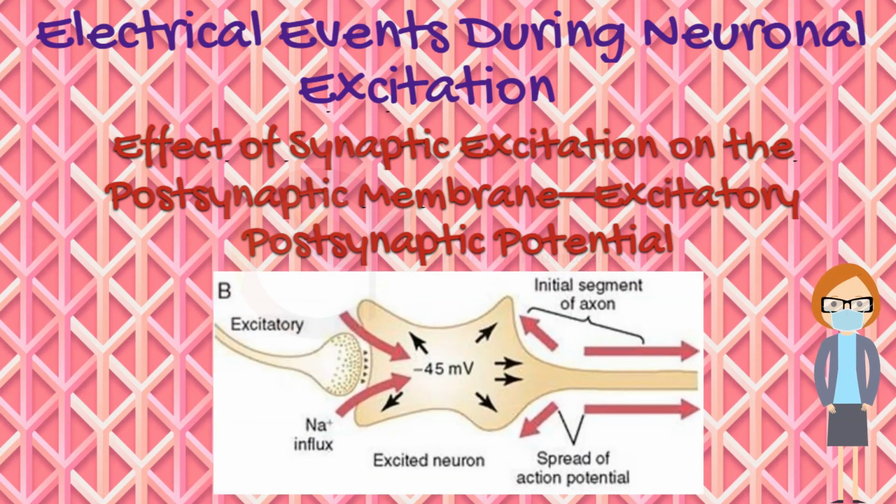Figure B shows a presynaptic terminal that has secreted an excitatory transmitter into the cleft between the terminal and the neuronal somal membrane. This transmitter acts on the membrane excitatory receptor to increase the membrane's permeability to sodium. Because of the large sodium concentration gradient and large electrical negativity inside the neuron, sodium ions diffuse rapidly to the inside of the membrane. The rapid influx of positively charged sodium ions to the interior neutralizes part of the negativity of the resting membrane potential. Thus, in Figure B, the resting membrane potential has increased in the positive direction from minus 65 to minus 45 millivolts.